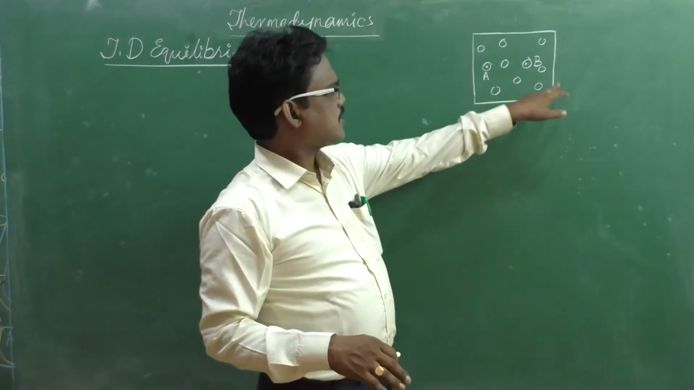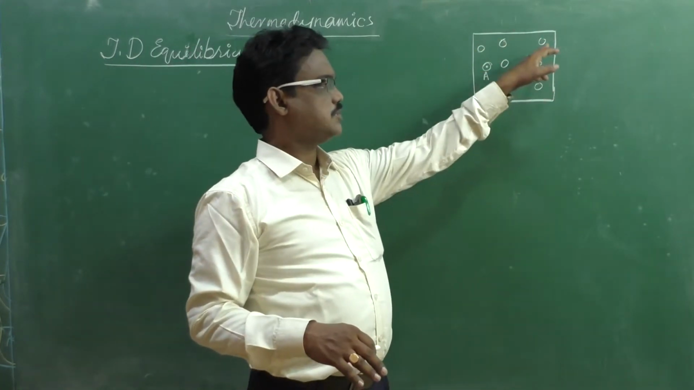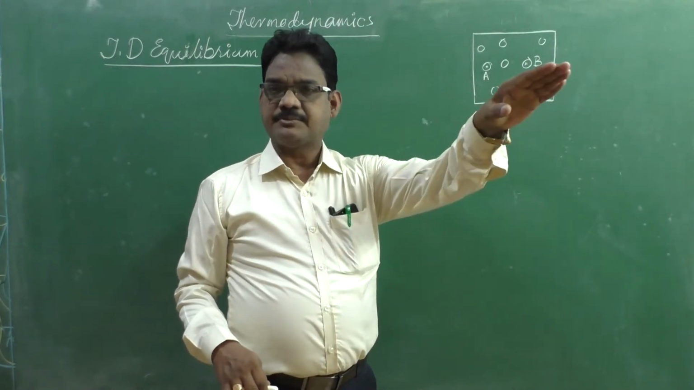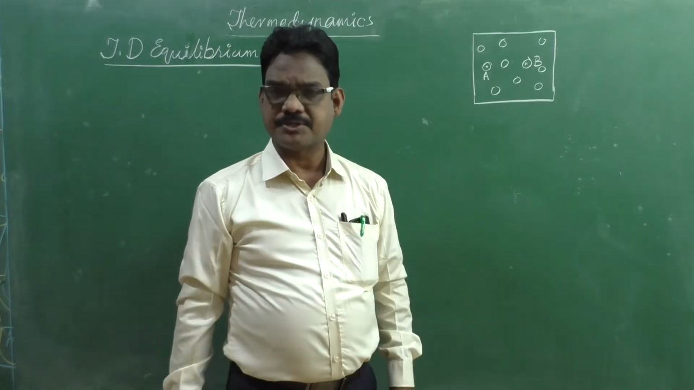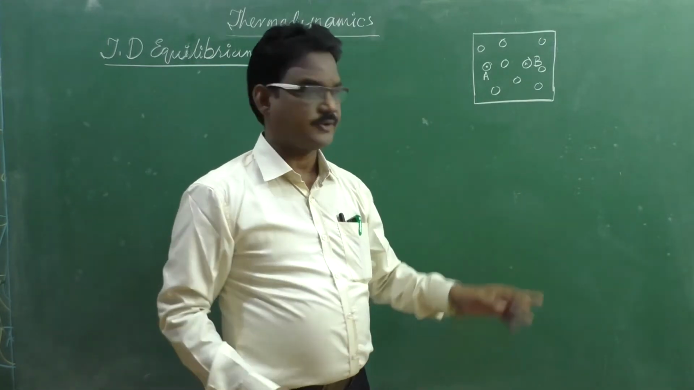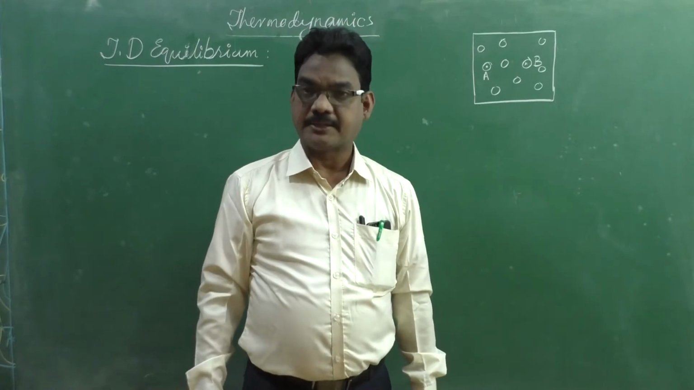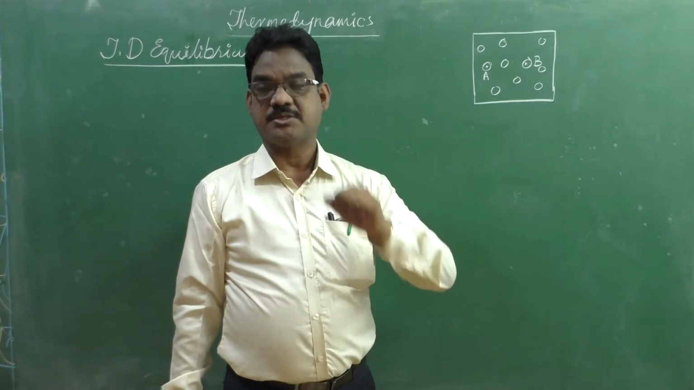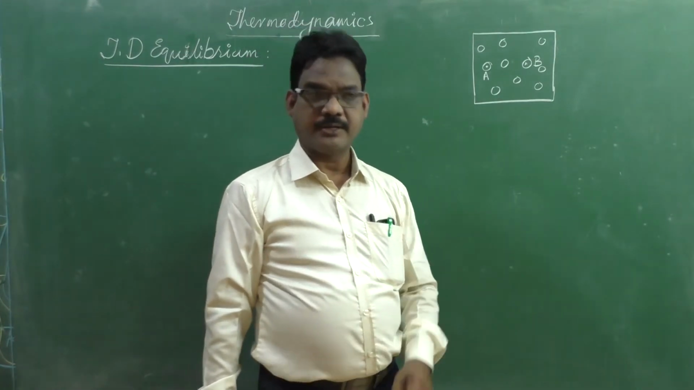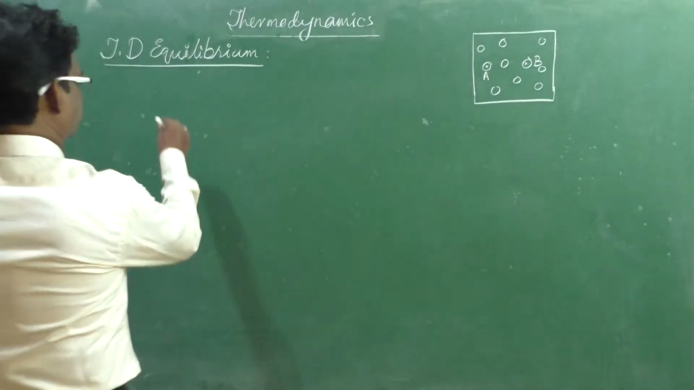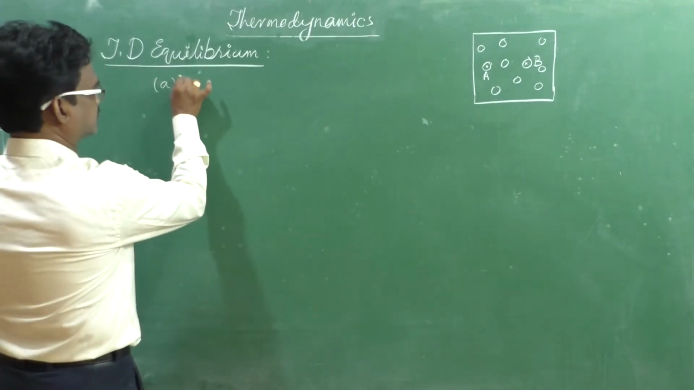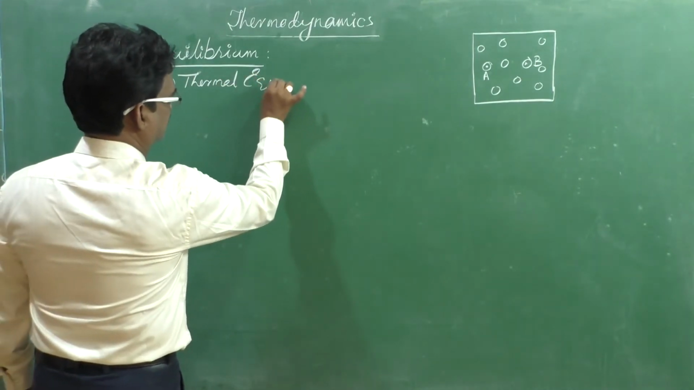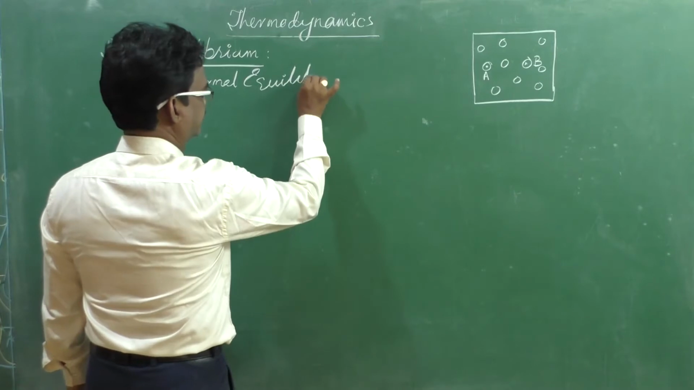Suppose for the entire system the temperature is uniform, then there is no gradient in the temperature, and there is no flow of heat from one particle to another particle within the system. Then we can say the system is in thermal equilibrium. Okay, that is the first one: thermal equilibrium.